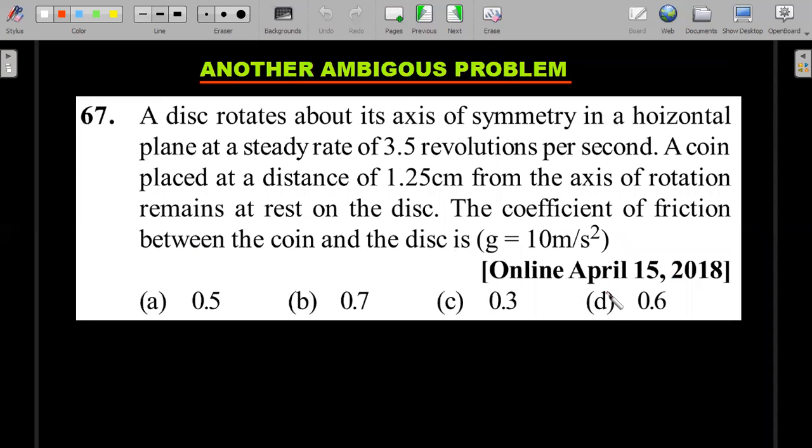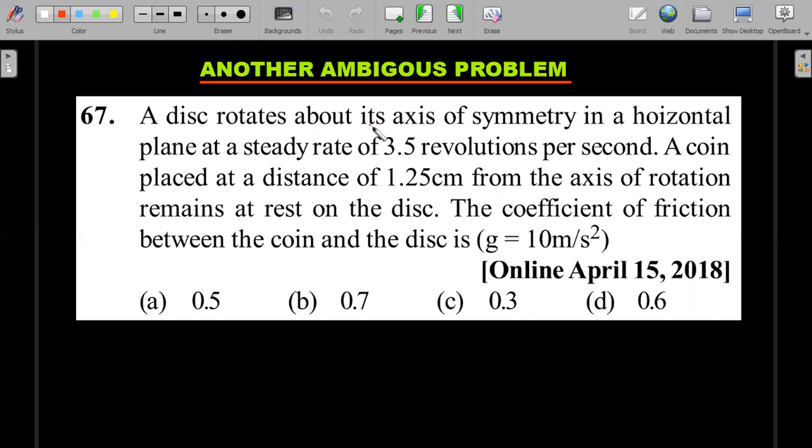Another ambiguous question. Now we have started the circular motion. We are left with, I think, 5 to 6 problems. You have been here this far, and I would request you to stay till the end. We are going to end the circular motion with a very beautiful practice problem. Okay, so let's move forward.